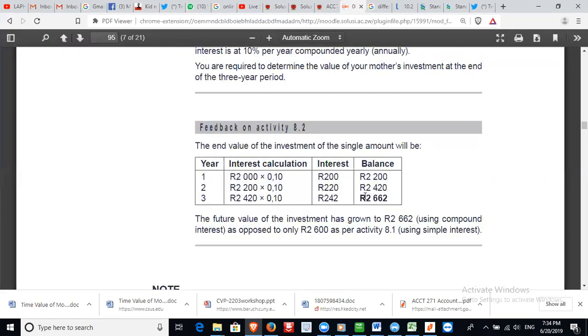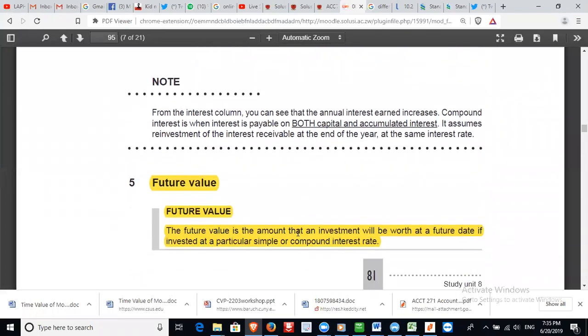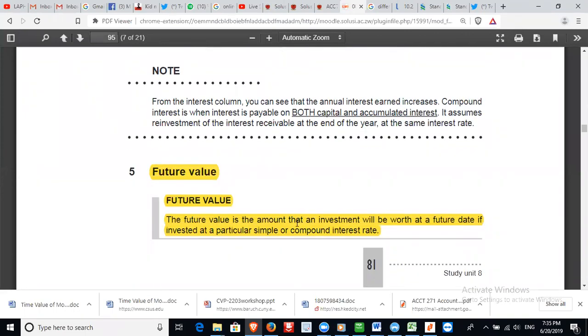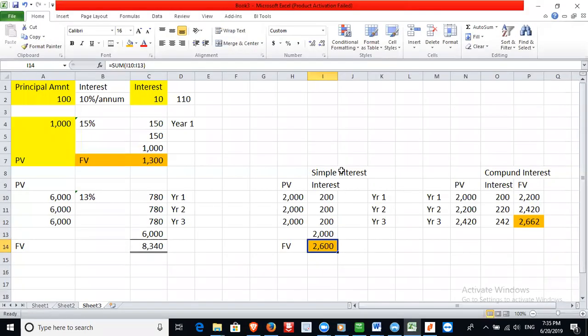In year 3, 2,662. So the future value of the investment has grown to 2,662 using compound interest as opposed to only 2,600 using simple interest. Right? So that's that. On interest, we're having simple interest and we're also having compound interest.